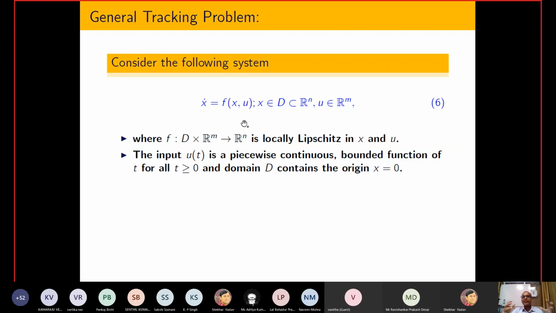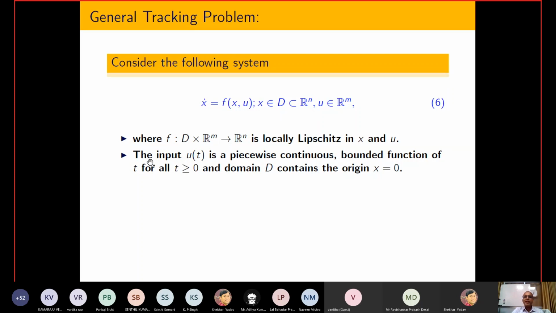Because I have already told you that whenever we define a dynamical system, my input should be real. After that, whatever internal variable, may be real or complex, that doesn't matter. But whatever output, that should be real and unique. And in order to provide the uniqueness, this kind of condition is required. It means this function should be Lipschitz in x as well as u. So after this assumption, I am guaranteeing that equation number 6 has a unique solution.